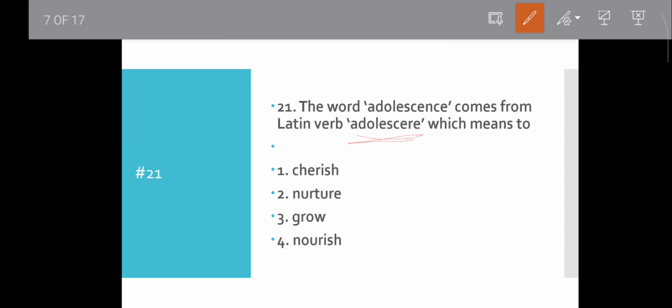Option 3 looks very nice here and sounds very sound for adolescence. Obviously grow means nourish, nurture or cherish. These terms are very synonymous with grow. The term grow is very related to these three options, but adolescence means grow. Okay, then move to the next question.